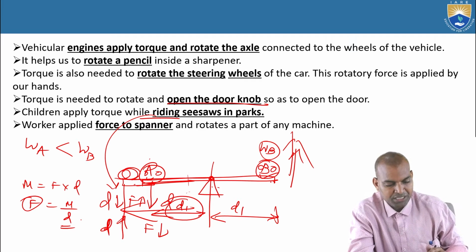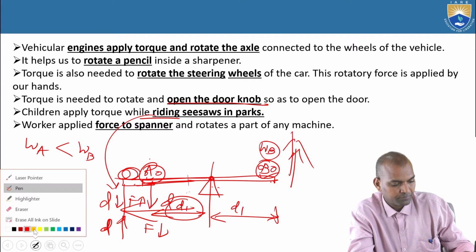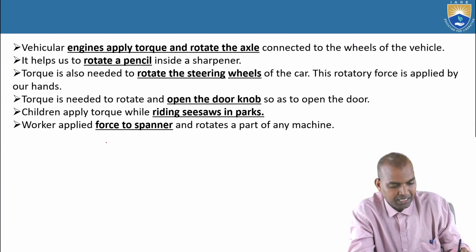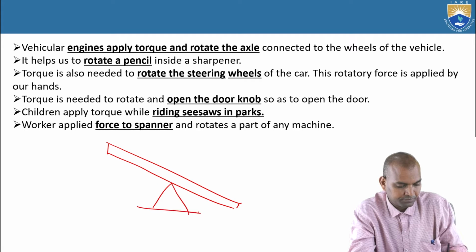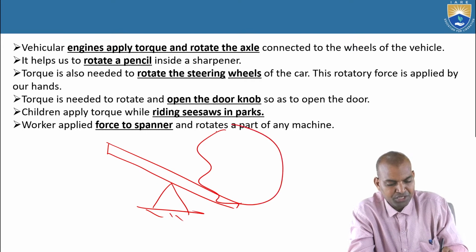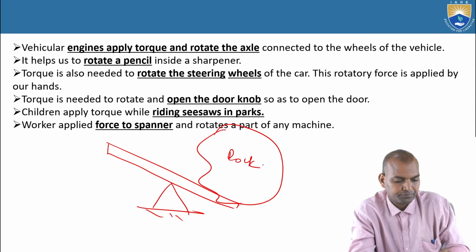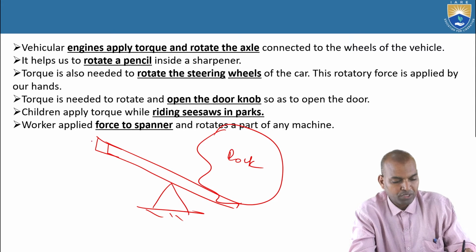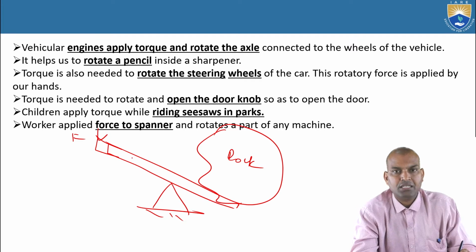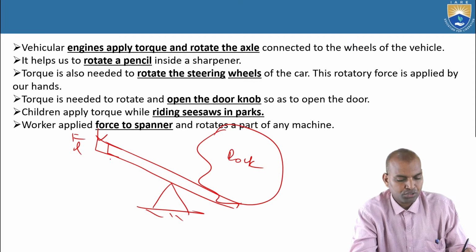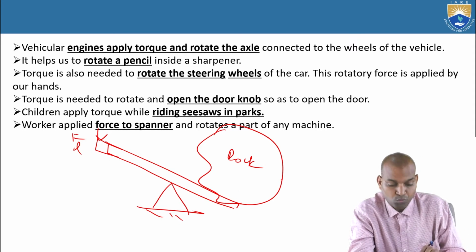What is the simple machine concept? You can lift a heavy machine or heavy rock. The body is heavy, but you can apply less force. With less force, you can lift heavy weight. Why?